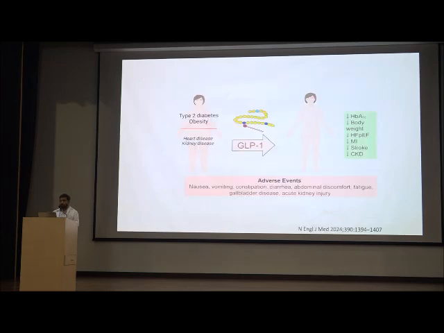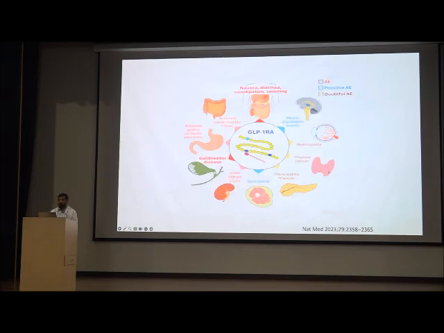GLP analogs come with side effects. They decrease the weight, HbA1c, heart failure, MI, stroke, but they cause side effects in the form of nausea, vomiting, constipation, mainly GI, and also gallbladder diseases and pancreatic. So the red one showed the more side effects: nausea, vomiting, constipation, diarrhea, decreased bowel motility, risk of ileus can be there, reduced gastric emptying, gallbladder disease can be there with the form of cancer also, or cholestasis can also be seen.